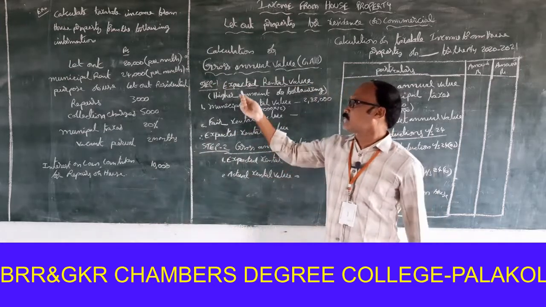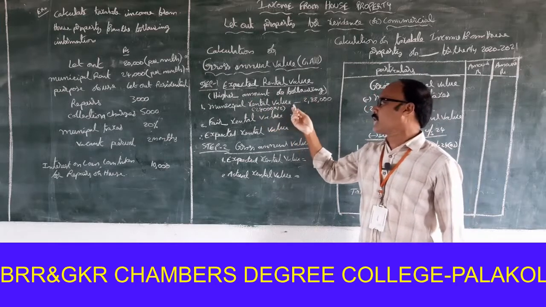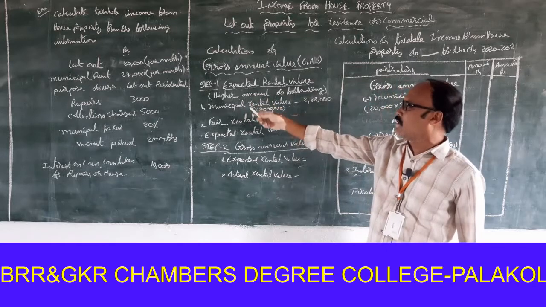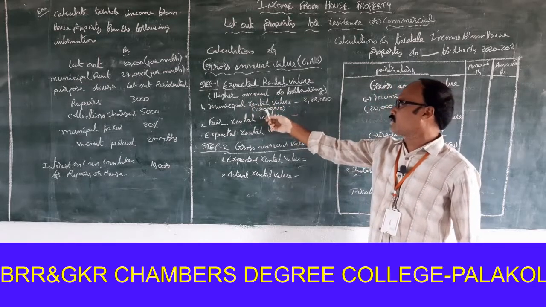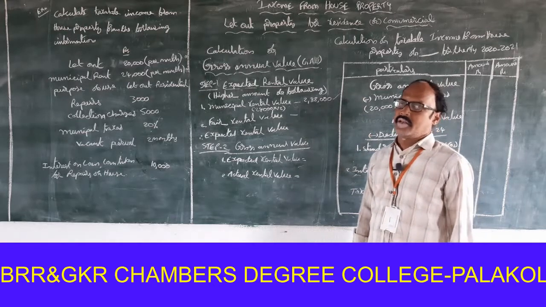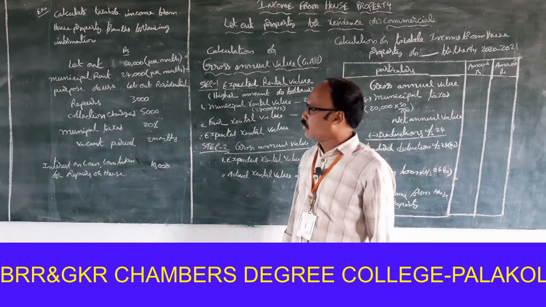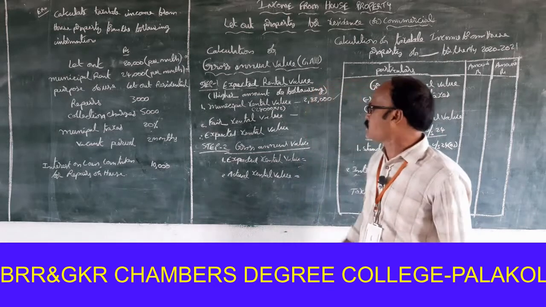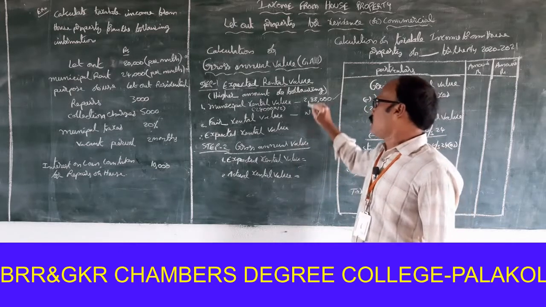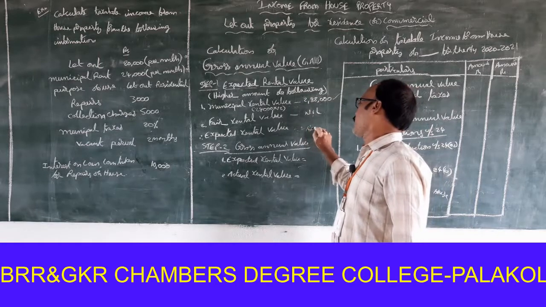Once again, expected rental value, the higher amount of the following. One is municipal rental value: 24,000 into 12, that is equal to 2,88,000. Next one, fair rental value. Fair rental value is not available in this problem. That's why nil. So the highest amount of the following is 2,88,000.